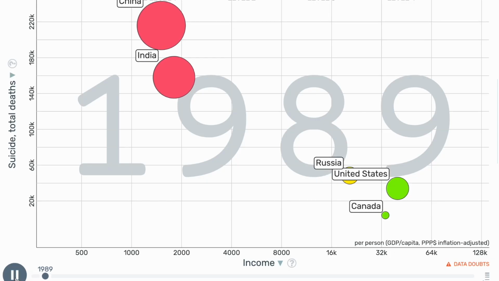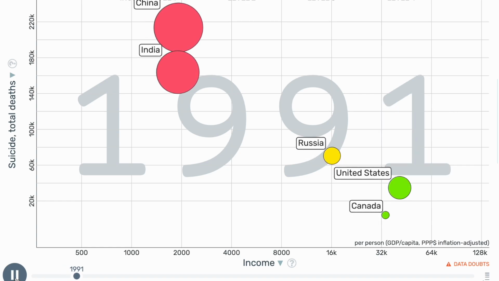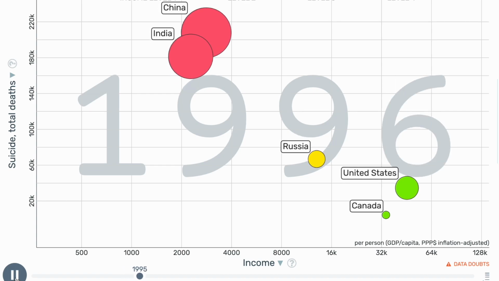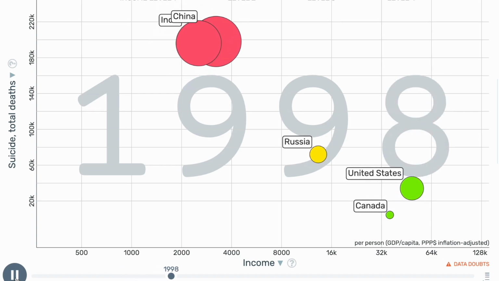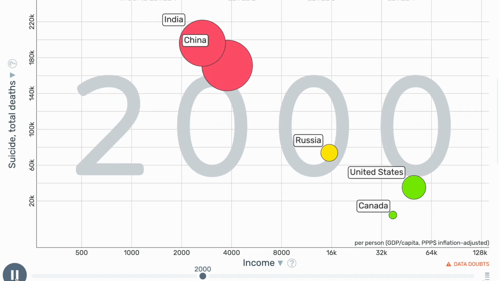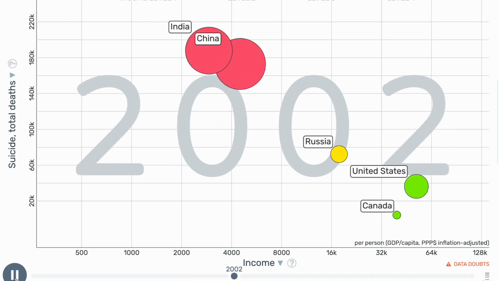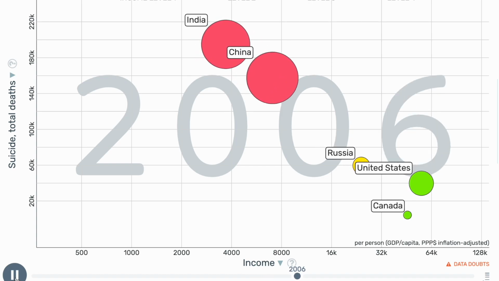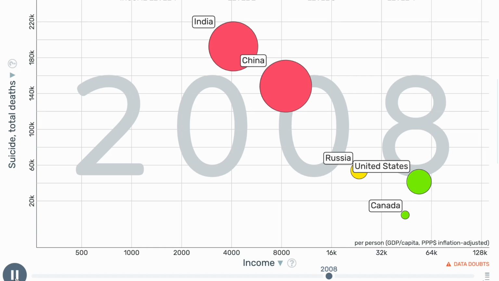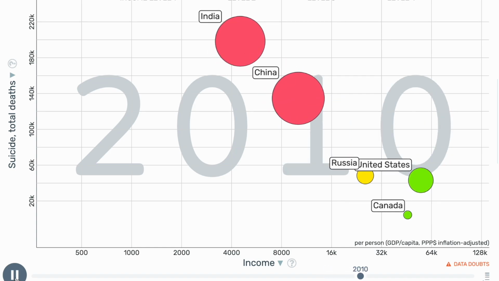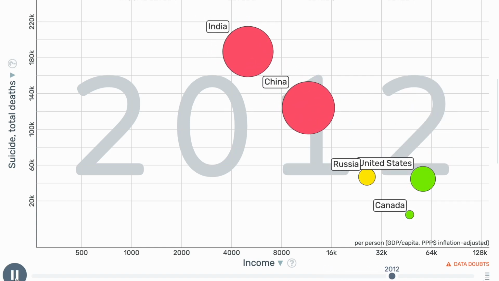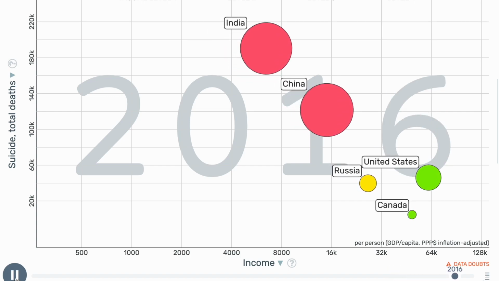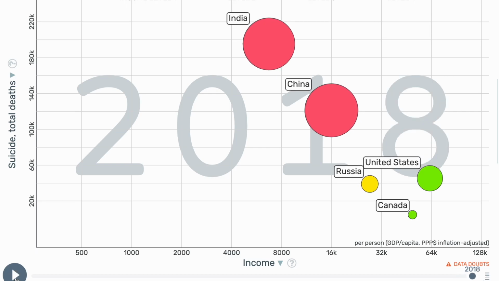On this bubble graph, we see the positive correlation between suicide and income per capita. The first thing that jumped out to us was how all 5 bubbles continuously moved to the bottom right corner, validating our hypothesis. Individually, we see that China and India both stay at the top right of the chart, which means higher suicide rates, and more left on the graph, which means lower income. But we see slowly their suicide rate creeps down as their income per capita increases. As for Russia, Canada, and the United States, they stay more in the bottom right and creep slower to the bottom right corner than Russia and India did.